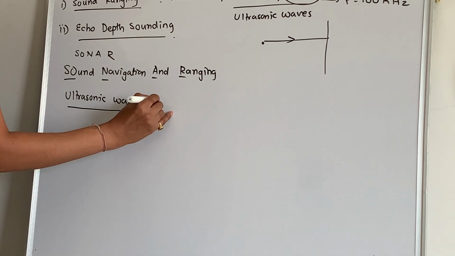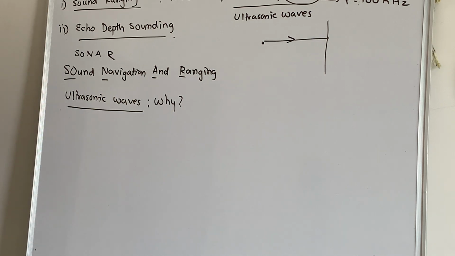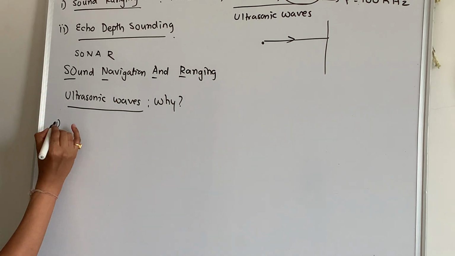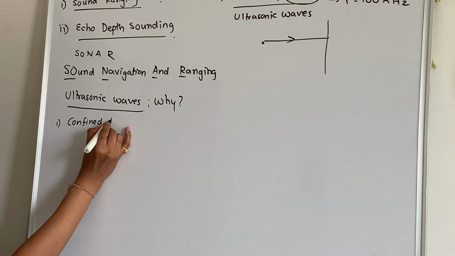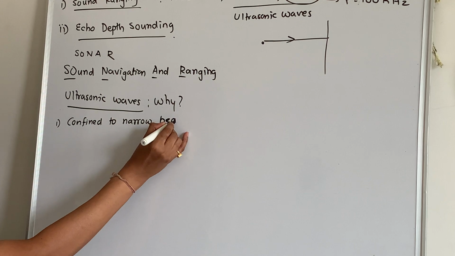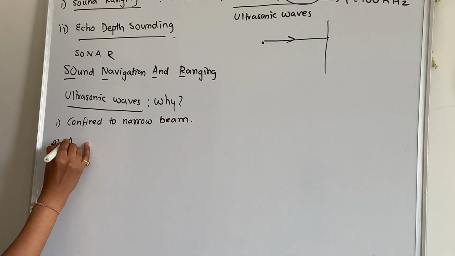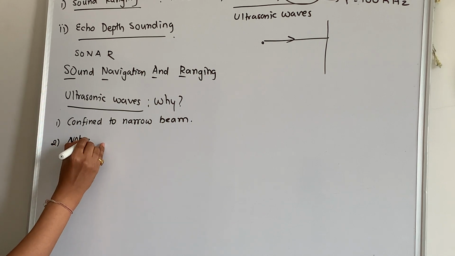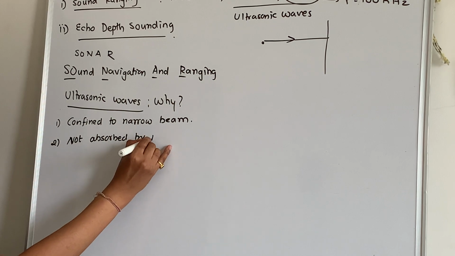Now the question will come: why only ultrasonic waves? Why only ultrasonic waves are produced? So there are three reasons. First, they can be confined to a narrow beam. Second, they are not absorbed by the medium.